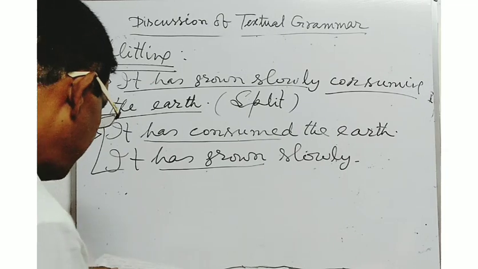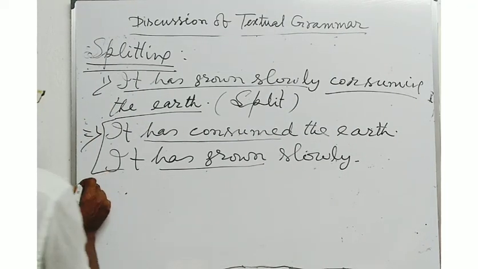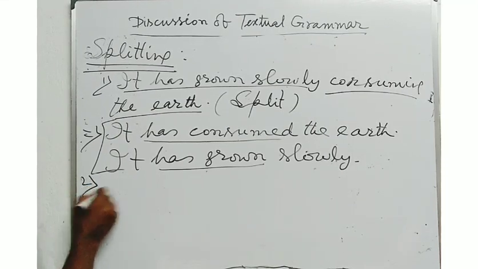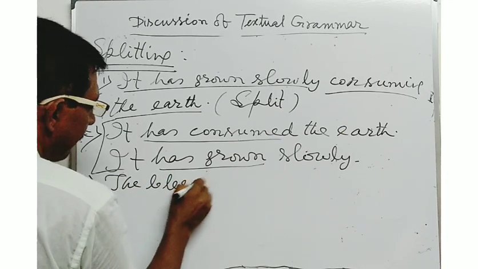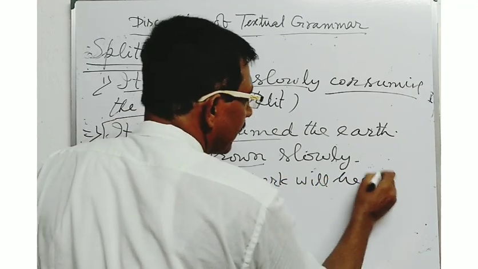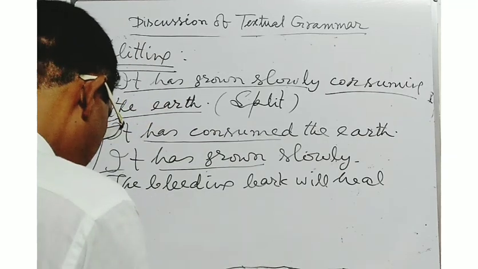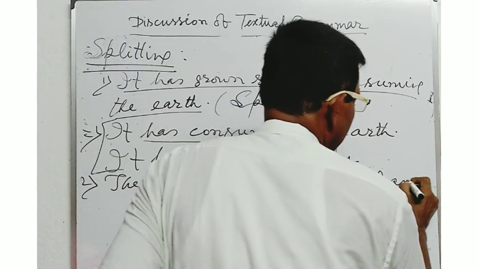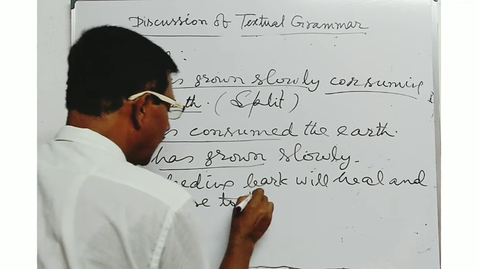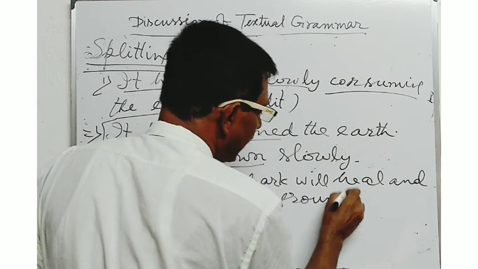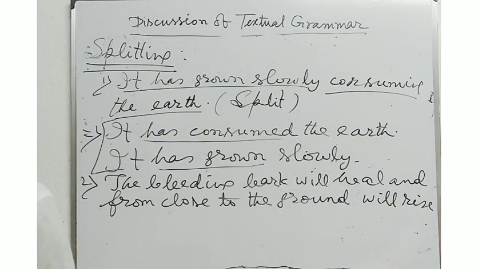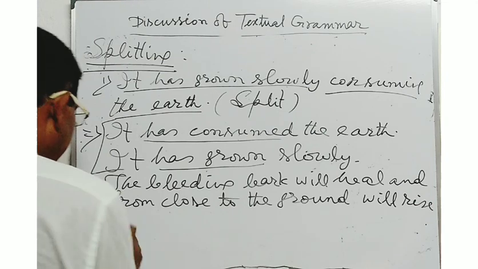Now, the bleeding bark will heal, and from close to the ground will rise curled green twigs.